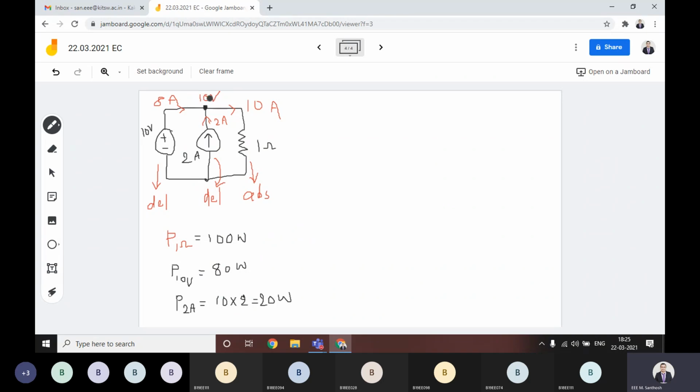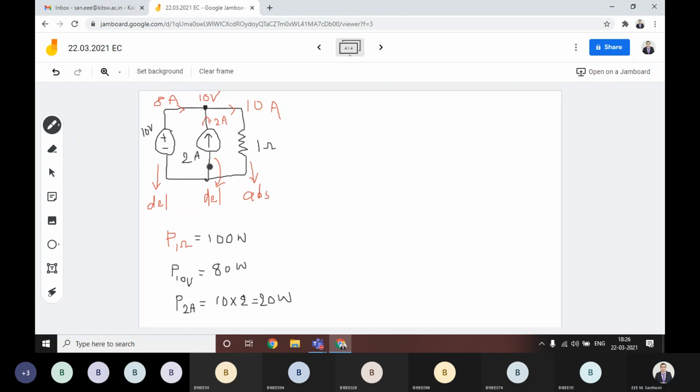The voltage value is 10 volts. At this point, you want to calculate the power across this current source. Then I have voltage and I have current. What is the power equation? P is equal to V into I. Simply V into I, I got 20 watts.